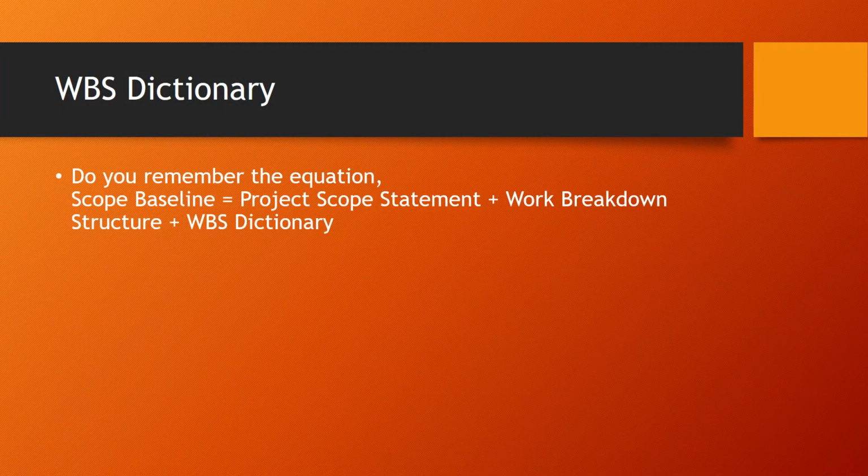Do you remember the equation that we talked about in one of our previous videos on the performance measurement baseline, PMB? PMB is the schedule baseline, cost baseline, and scope baseline. Schedule and cost baseline are just the agreed upon schedule and costs, while scope baseline comprises three things: project scope statement, work breakdown structure, and WBS dictionary. Let's talk about the WBS dictionary. Everything else we have already covered, and I'll share the link to the entire playlist of scope management in the description below, so you can check that out as well.